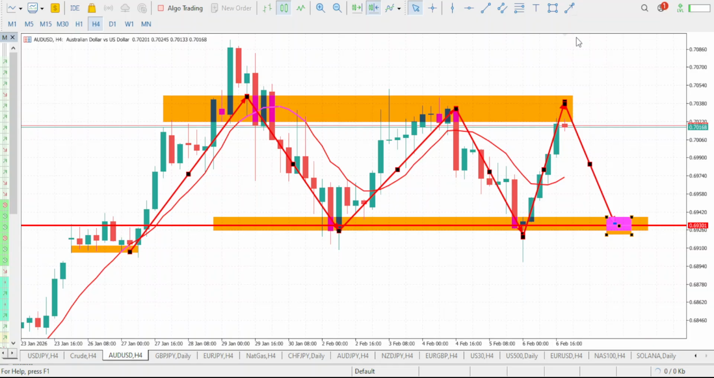So above all, we will be anticipating a sell to our support level. After it comes to our support level, then I'll give you guys an update next.